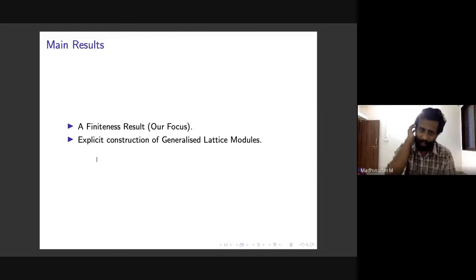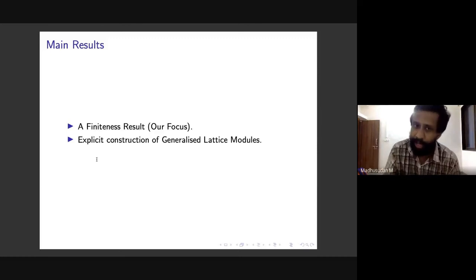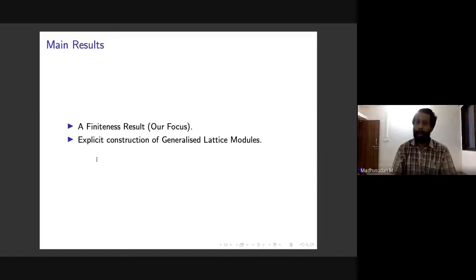And the second direction is that we give an explicit construction of these generalized lattice modules, an inductive one, which constructs MLK from MLK minus 1. This is actually quite handy for various things, for computations of Frobenius numbers and so on. But I'll not go into that because of time. So we'll just focus on the finiteness.